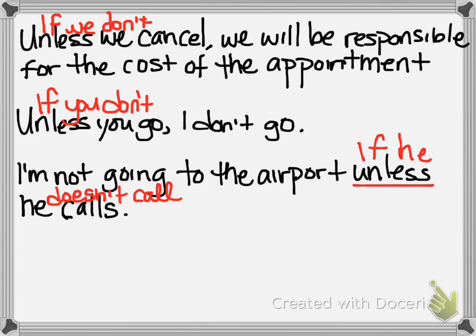I'm not going to the airport if he doesn't call. So let's say he, your brother, your uncle, your friend, is at the LAX airport. Well, LAX airport is really far away, and you don't want to drive there unless you have to. So you're going to wait until he calls you before you drive all the way out to LAX airport. So if he doesn't call, you're not going to go to the airport. If he calls, then you will go.